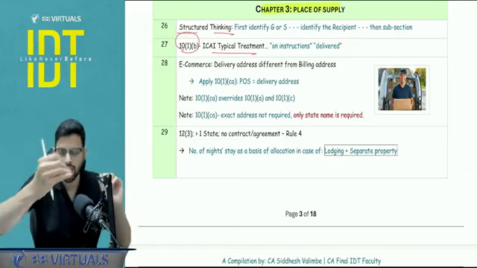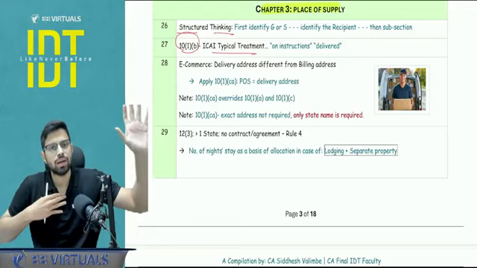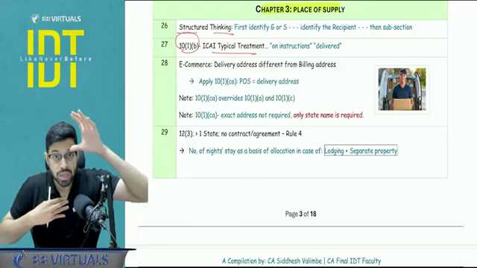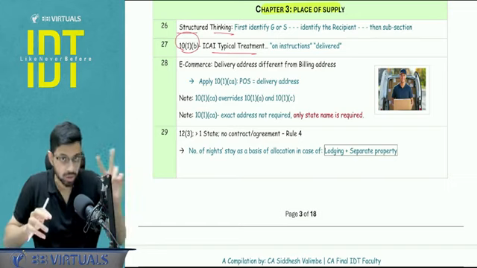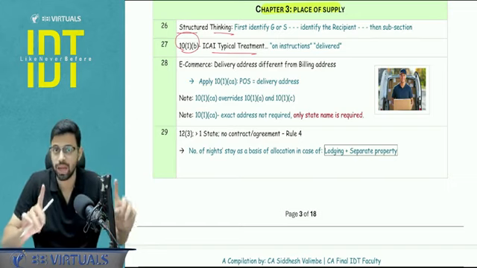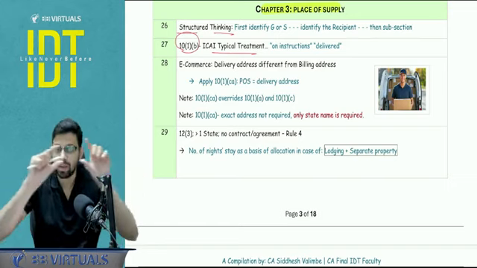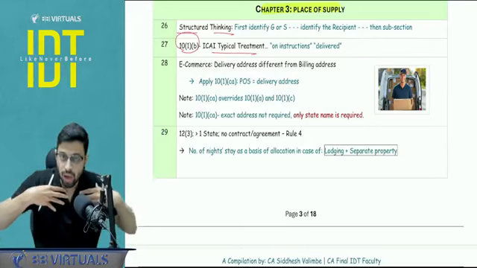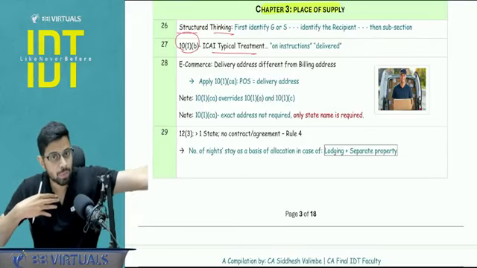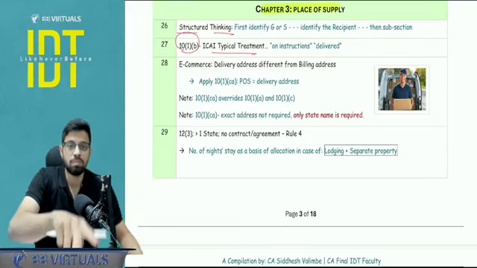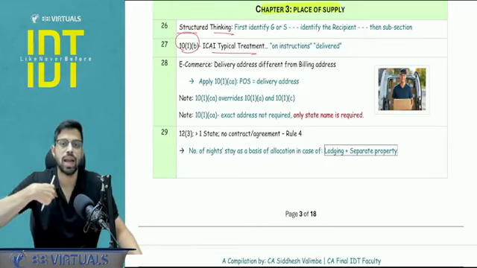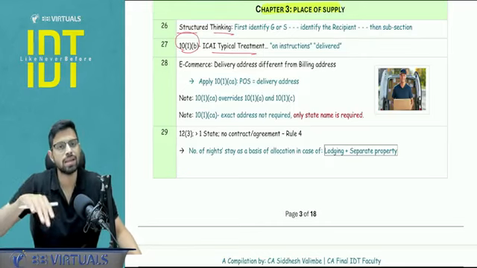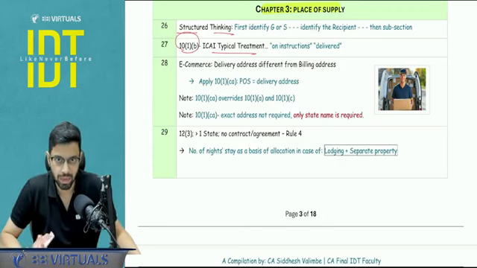Let's say the supplier is in Gujarat, I am in Maharashtra, and I am buying the goods, and on my instructions the goods are being sent to Rajasthan. Very simple example. There is only one supply, not 2 supplies. But because of the words "on the instructions", and because I said the goods are being delivered to a particular venue, they have applied 10.1b. And the place of supply, they will fix as per 10.1b as my principal place of business, that is in Maharashtra. You apply 10.1b there. Okay.